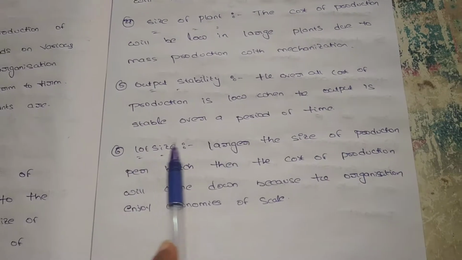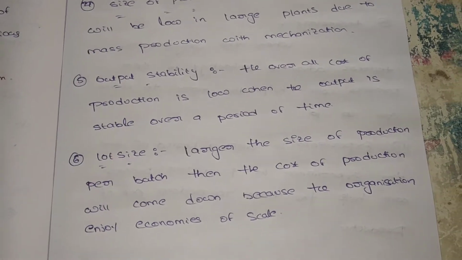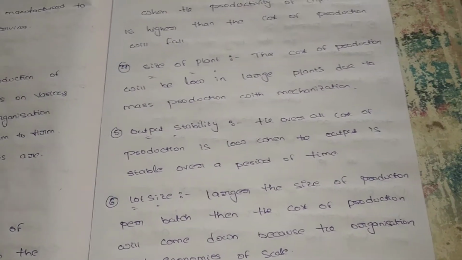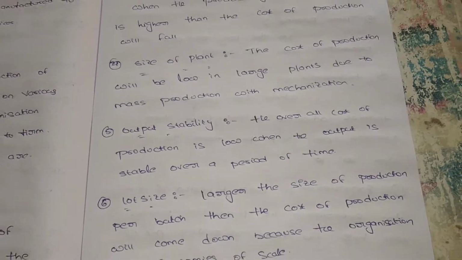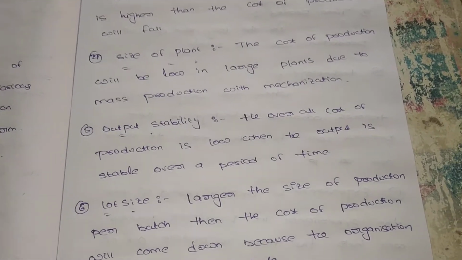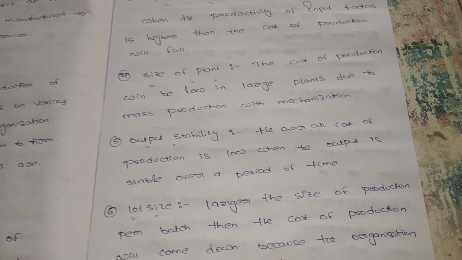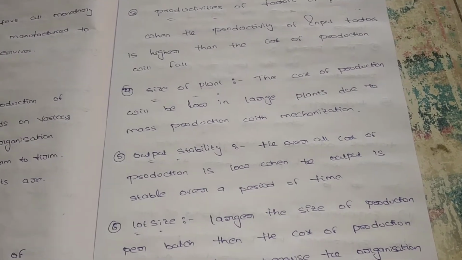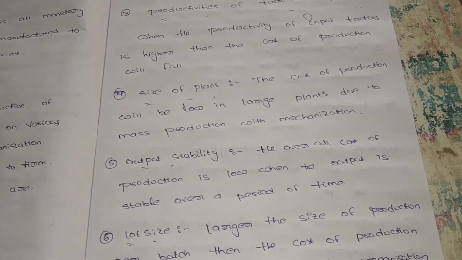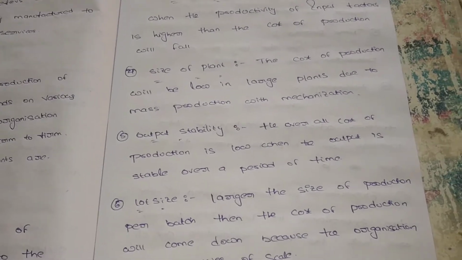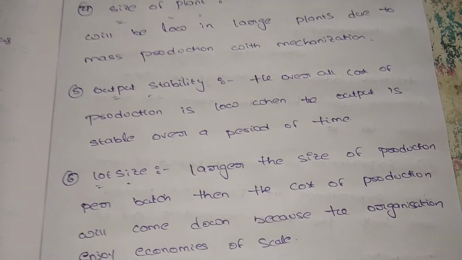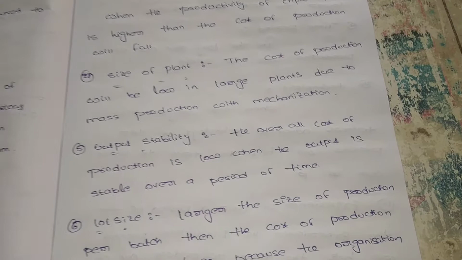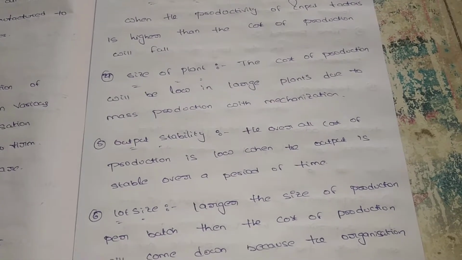Next, lot size. The larger the size of the product per batch, the more the cost of production will come down, because the organization enjoys economies of scale. Suppose we consider 100 units as one lot. If we increase the lots, meaning we increase our production, then our raw materials cost also decreases, because, as already discussed, if you purchase raw materials in bulk, we can get better prices compared to small quantities. So when we produce a large quantity of goods, our raw materials get cheaper prices, and the cost of production is reduced.